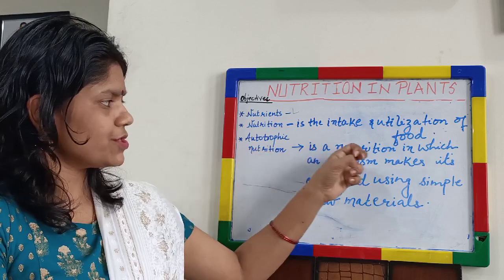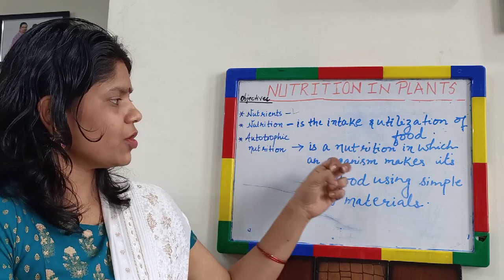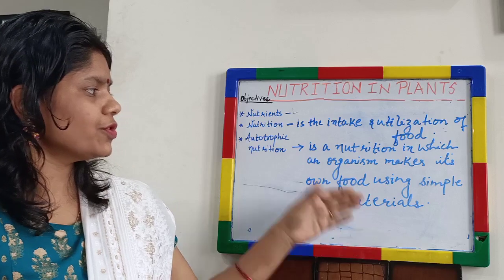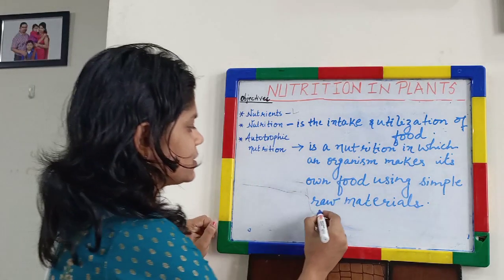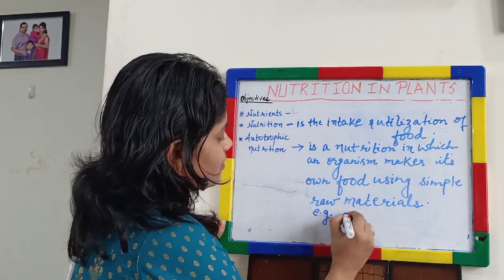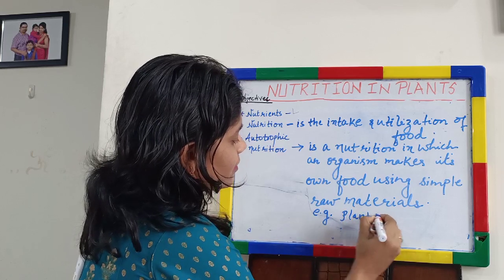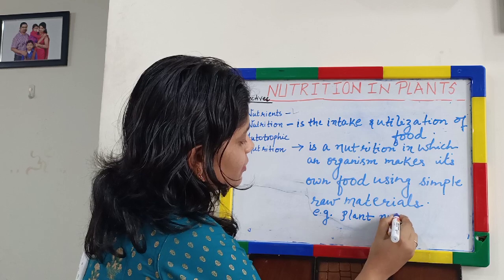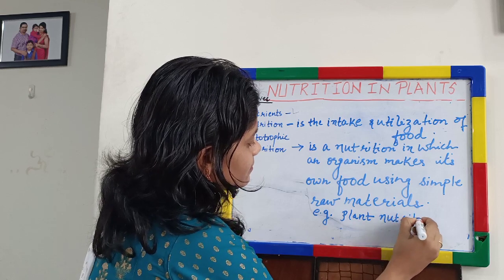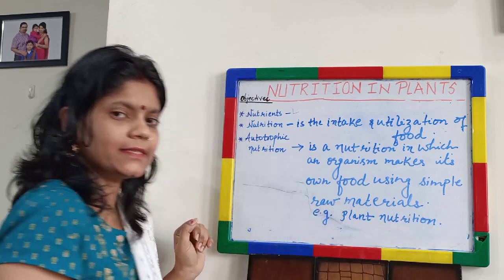So autotrophic nutrition is a nutrition in which an organism makes its own food using simple raw materials. So examples of autotrophic nutrition are, for example, plant nutrition. Okay. So this is the process.